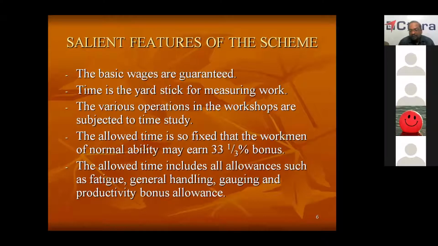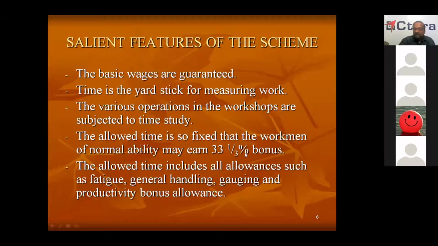And here, while fixing the allowed time, all allowances like fatigue allowance, general handling, gauging, and productivity bonus allowance are there. Fatigue means, when you are working, you'll get tired. For that, some allowance is required. General handling is for taking the workpiece, loading the workpiece, unloading the workpiece, that is general handling of the workpiece and machine. Then gauging: whenever you do some machining, you have to check whether the correct dimension is arrived at or not.